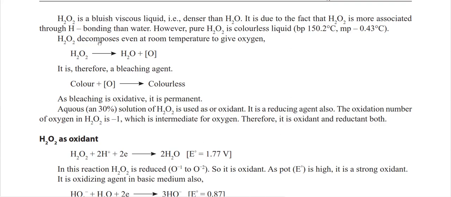H2O2 decomposes at room temperature to produce water, and therefore it can act as a bleaching agent. So color plus oxygen produces colorless. Bleaching is oxidative and it is permanent. An aqueous 30% solution of H2O2 is used as an oxidant, and it is a reducing agent also. The oxidation number of oxygen in H2O2 is -1, which is an intermediate of oxygen, and therefore it is both oxidant and reductant.